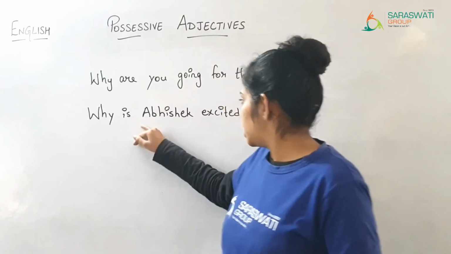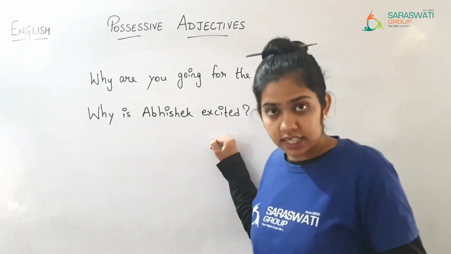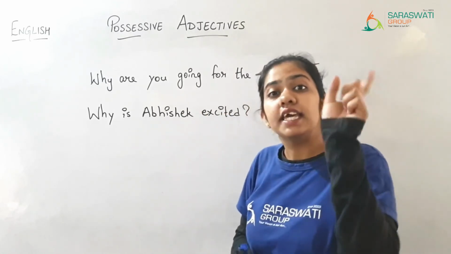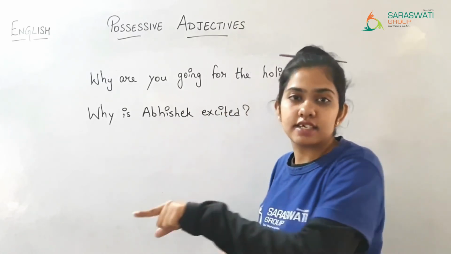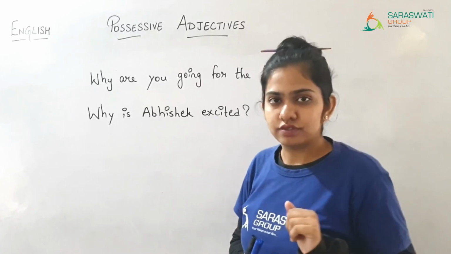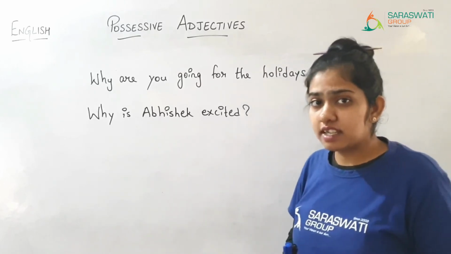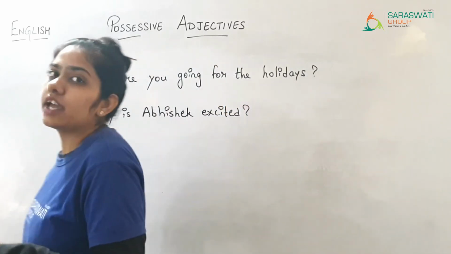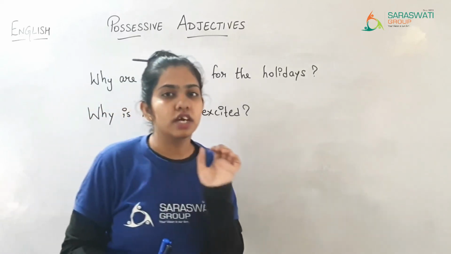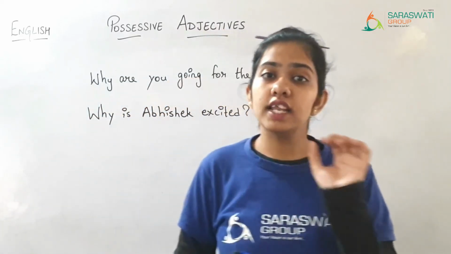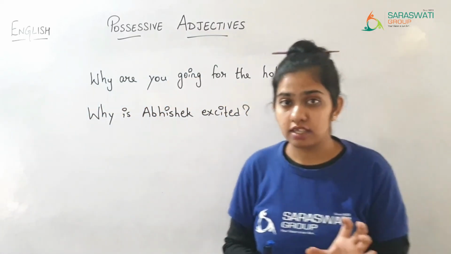So we can write Abhishek is excited because his holidays are starting tomorrow. Isn't it easy? आपको सिर्फ आंसर ही देना है और उसमें आपको possessive adjective का यूज करना है, और आंसर में भी आपको क्या लिखना है उसकी भी हिंट आपको दी गई है.